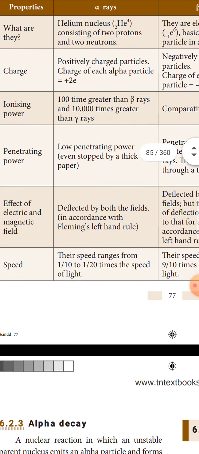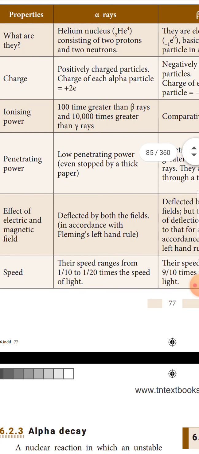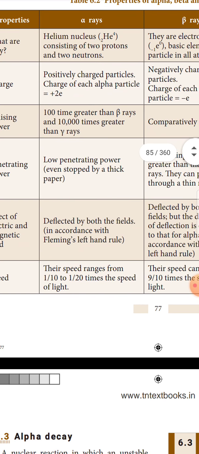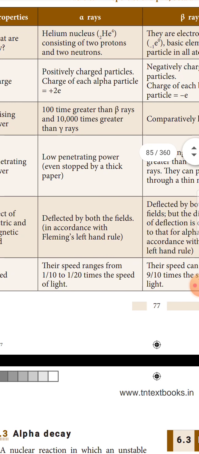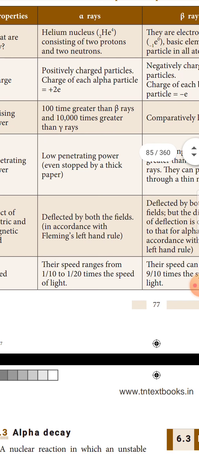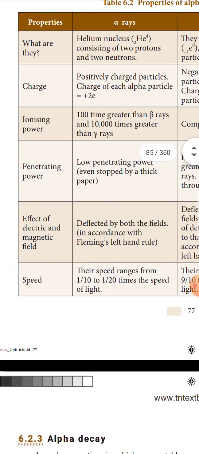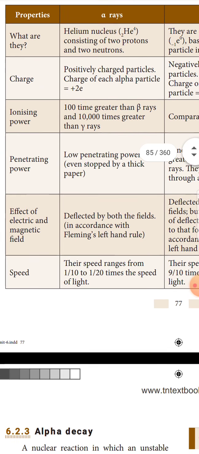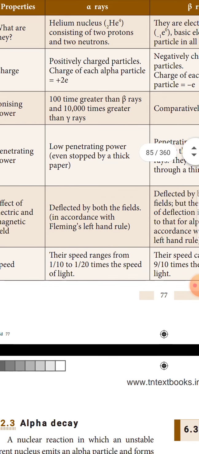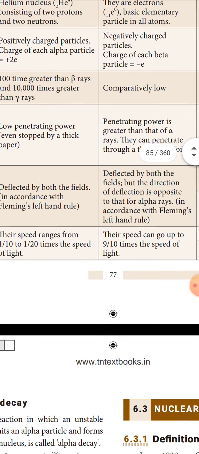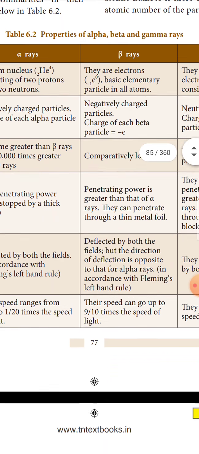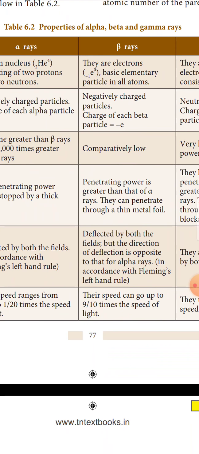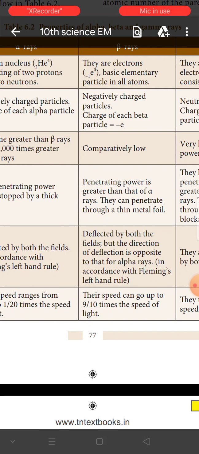What is the effect of electric and magnetic fields on all three rays? Alpha rays are deflected by both the fields in accordance with Fleming's left hand rule. Beta rays are deflected by both the fields, but the direction of deflection is opposite to that of alpha rays, in accordance with Fleming's left hand rule.